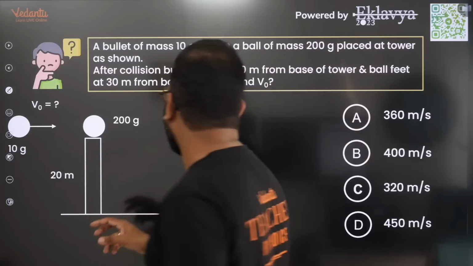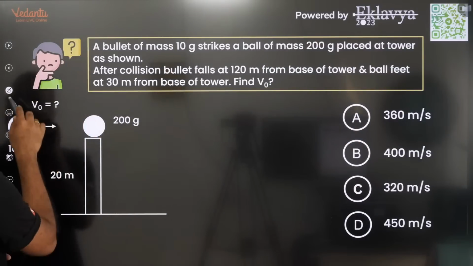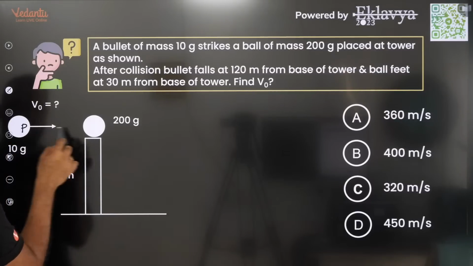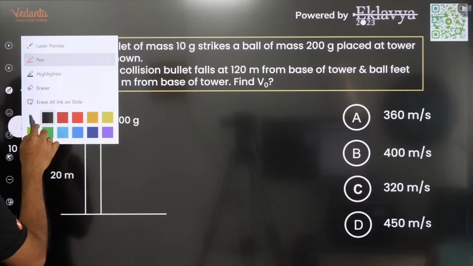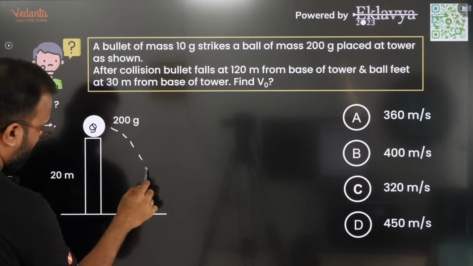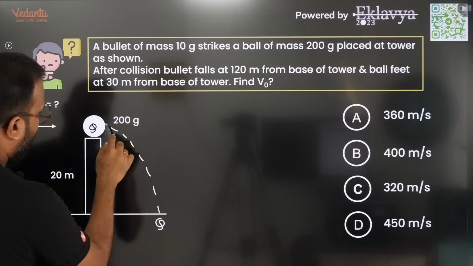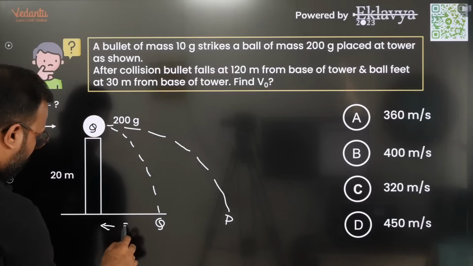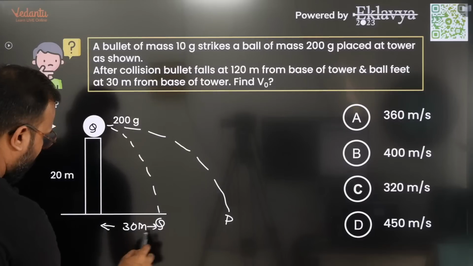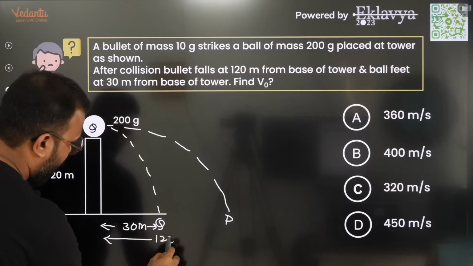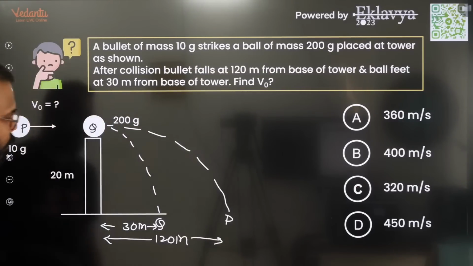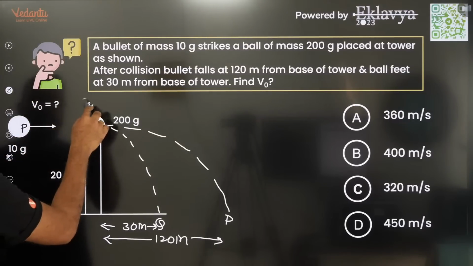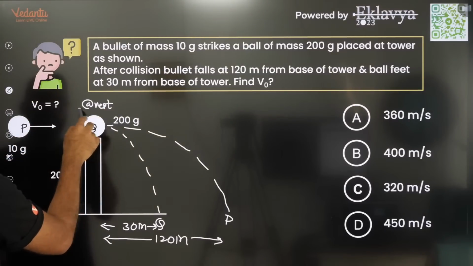Call the ball P and the bullet Q. After some time Q will fall here and P will fall here, 30 meters and 120 meters away. The question asks for the velocity with which the bullet hits. Q is of course initially at rest.